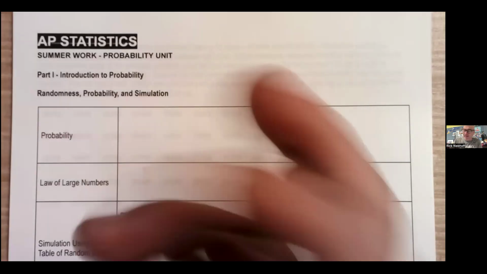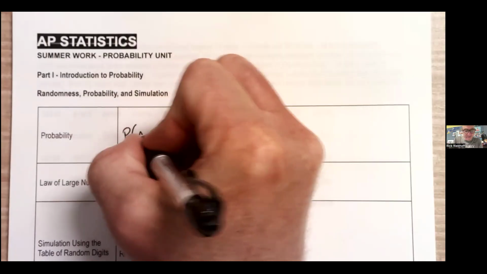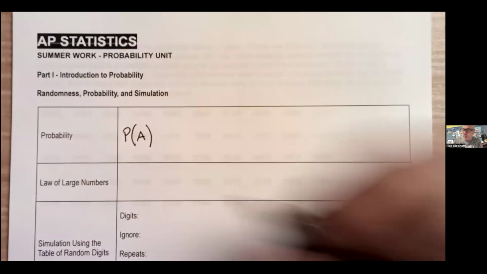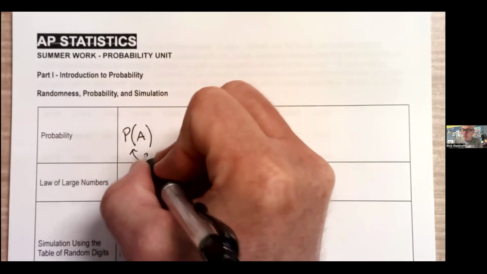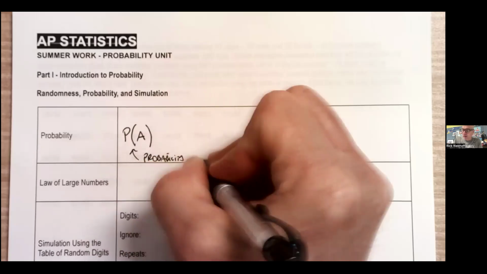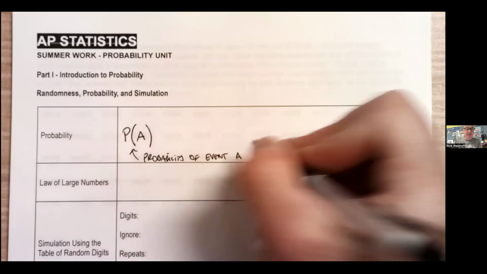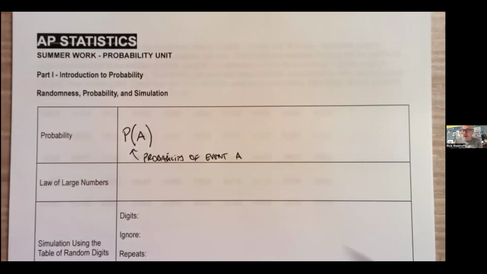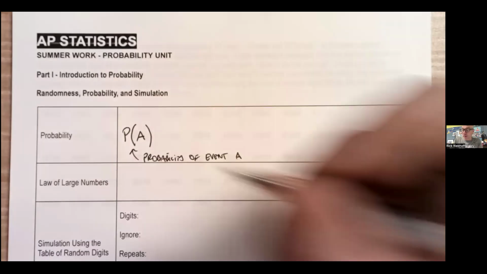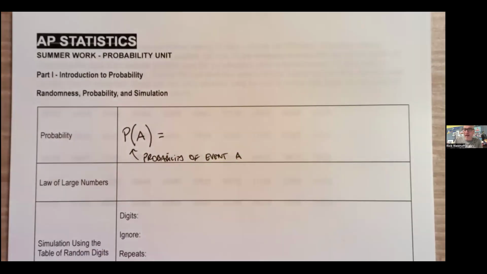All right, so we were talking about probability. Sometimes probability and statistics is the name of the class. In general, this means the probability of an event happening. This is the probability of event A, whatever we define A as. A could be I make a free throw, probability of Mr. Rebuff making a free throw, probability of a coin landing heads.